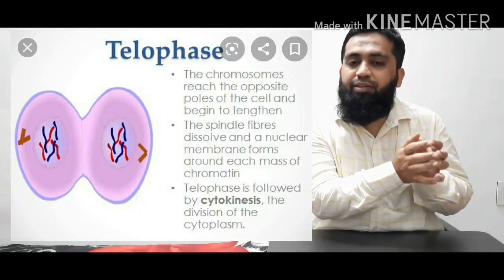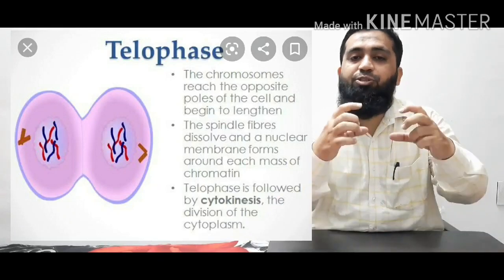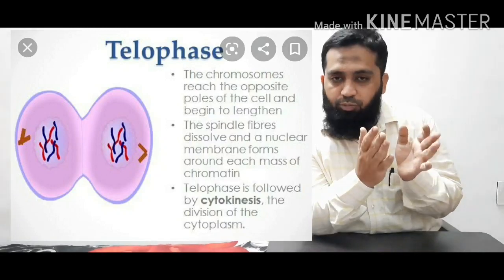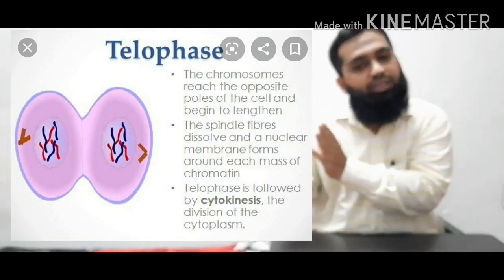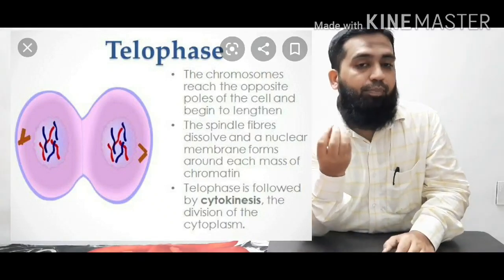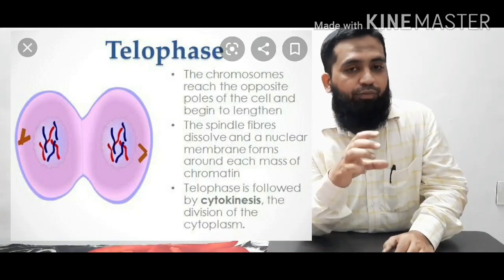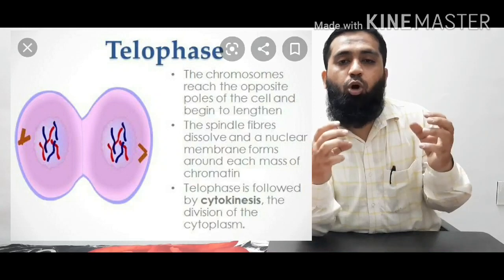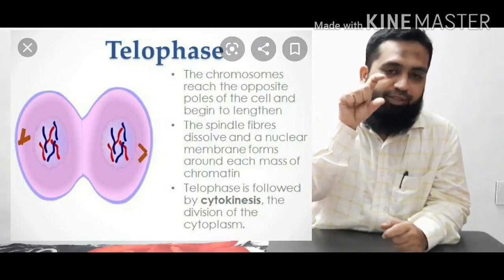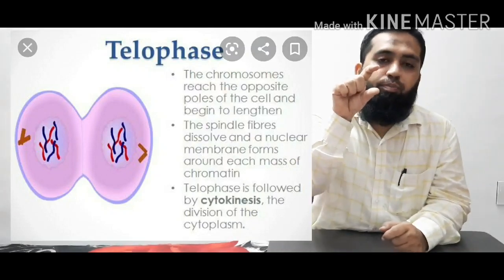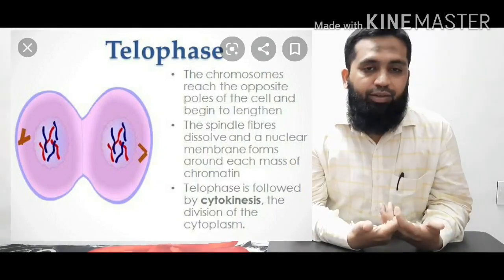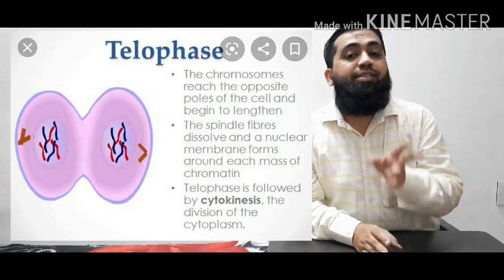Now what happens? The separation of two daughter cells starts to appear. The set of chromosomes on that side and the set of chromosomes on this side start becoming thinner. They start appearing the same as they were. So in telophase, we can see the separation of two cells. They start appearing with a notch at the center, and this notch becomes smaller and smaller. And in telophase, the nuclear membranes start appearing. And then comes the second step.